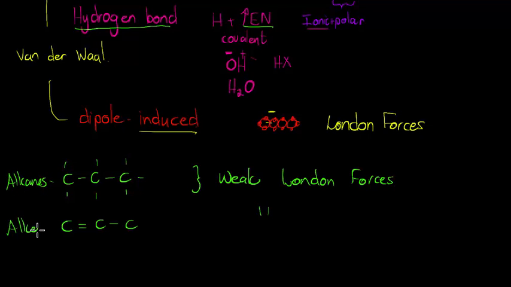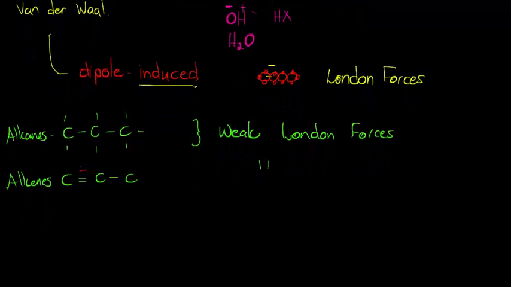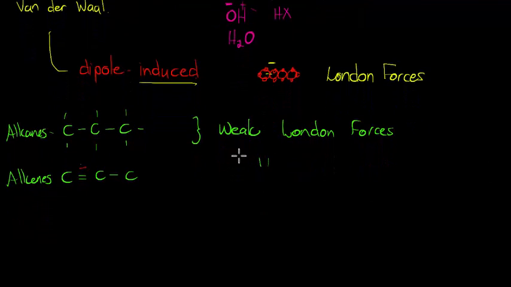Although the likelihood of a grouping of electrons is slightly higher at this double bond, because I'm sharing electrons, where here my electrons are slightly more scattered, there's a good likelihood that at that point I might have a slightly negative charge, and therefore attract another alkene molecule that has a positive charge. So these forces are slightly higher than in the alkanes.